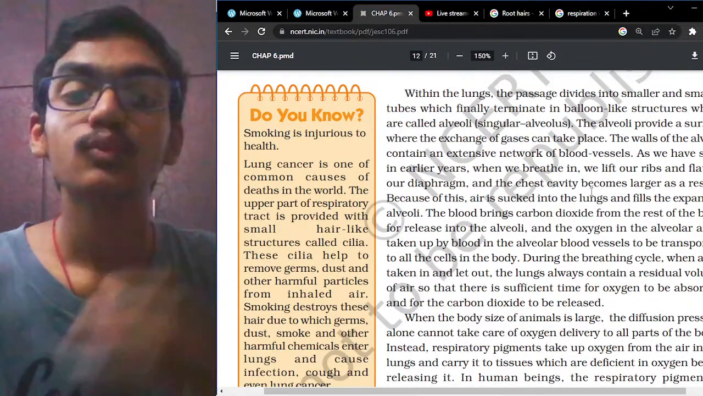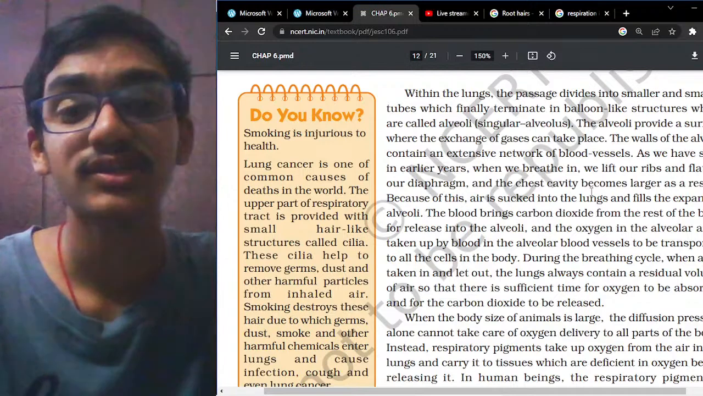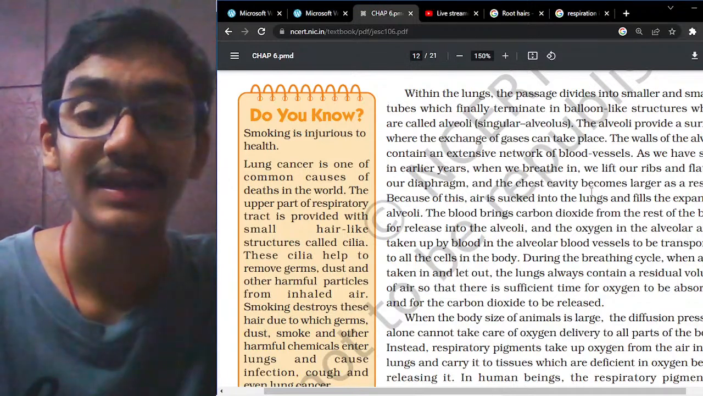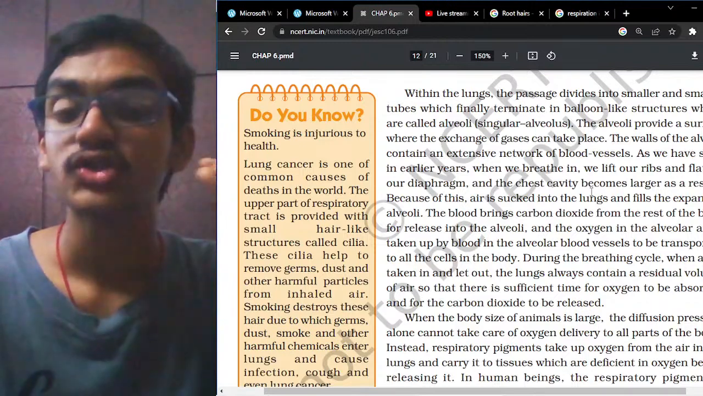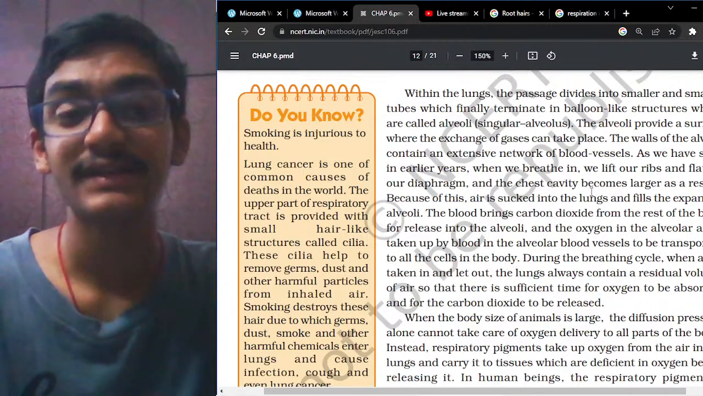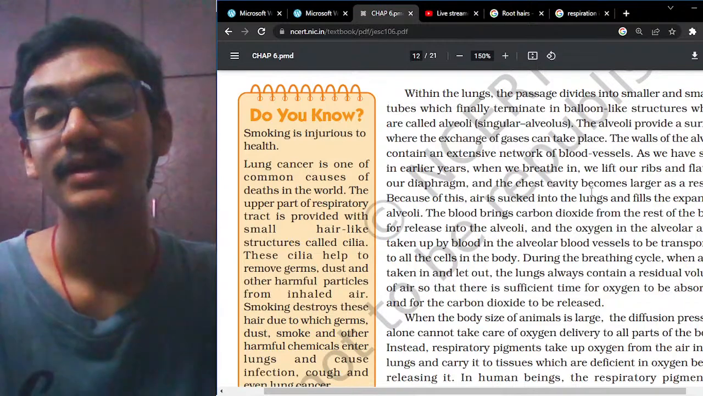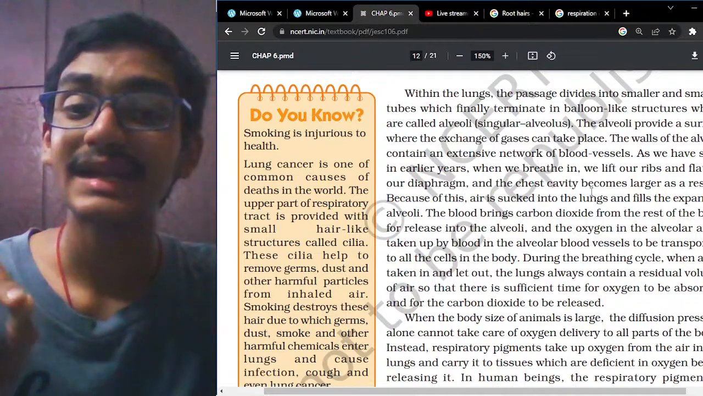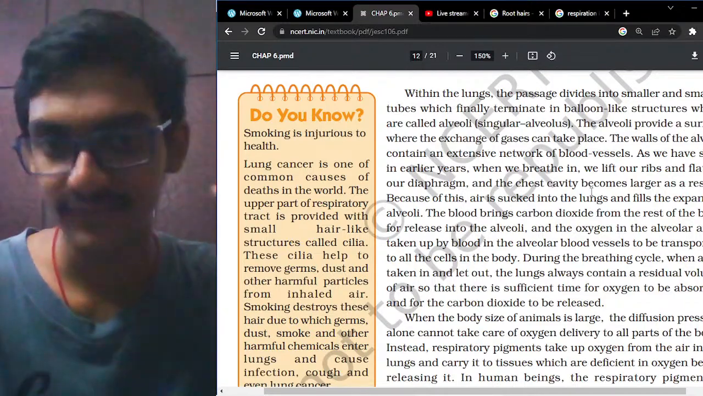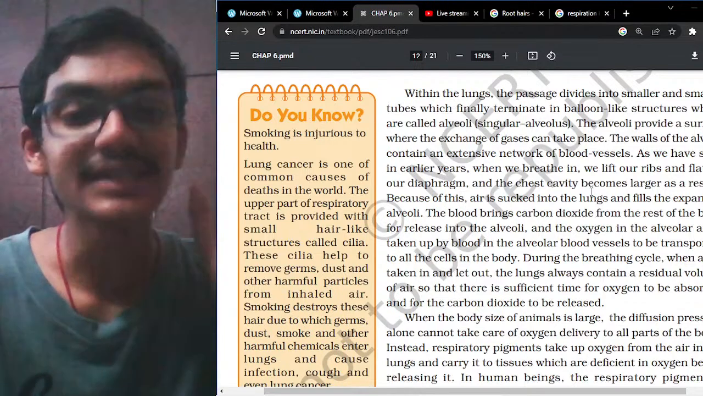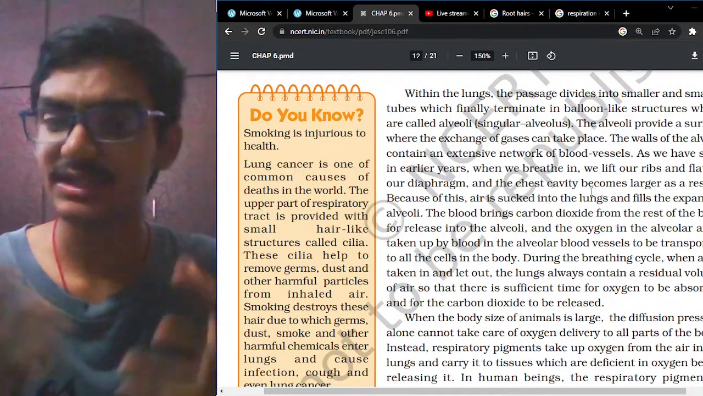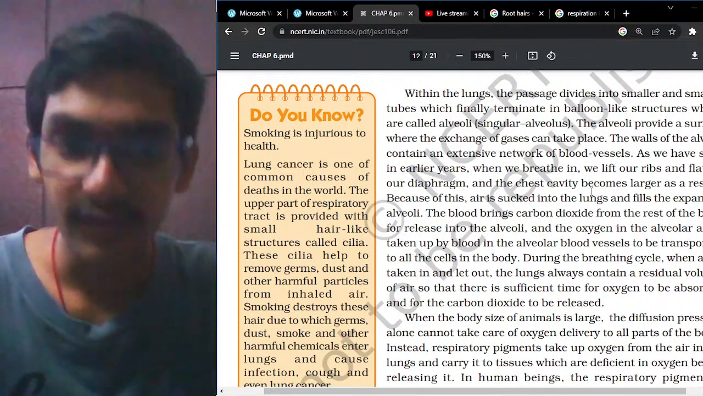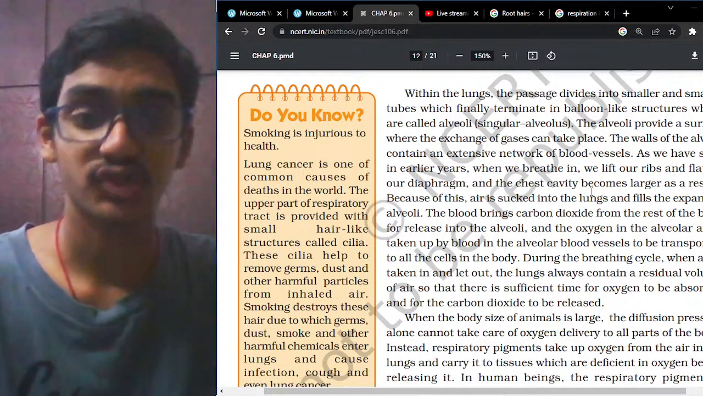Within the lungs, the passage divides into smaller and smaller tubes, which finally terminate in balloon-like structures called alveoli. The alveoli provide a surface where the exchange of gases takes place. The walls of the alveoli contain an extensive network of blood vessels. As you have seen earlier, when we breathe in, we lift our ribs and flatten our diaphragm, and the chest cavity becomes larger as a result.